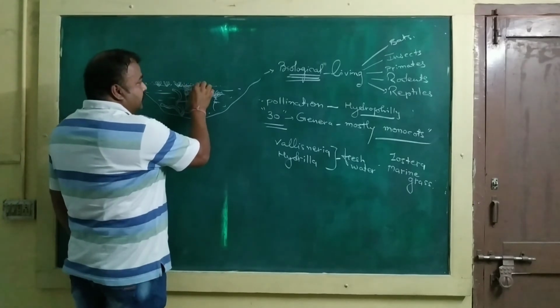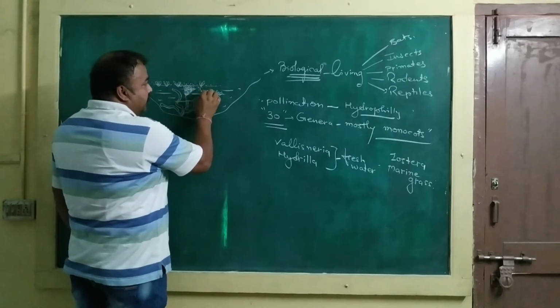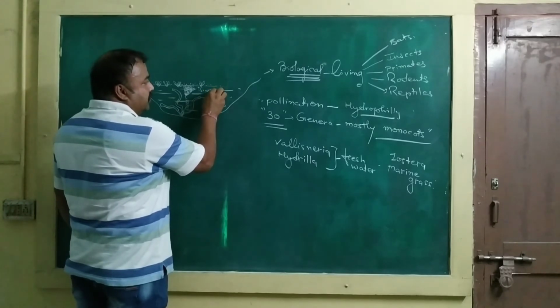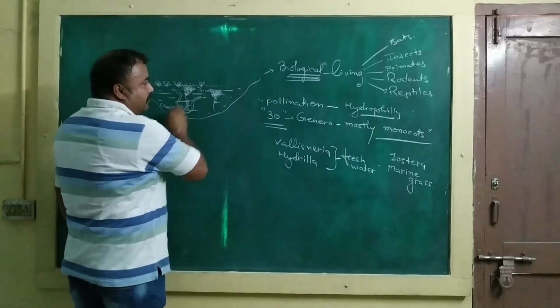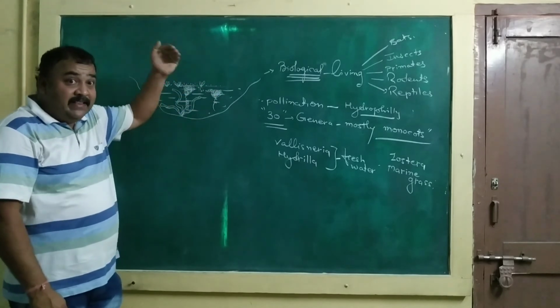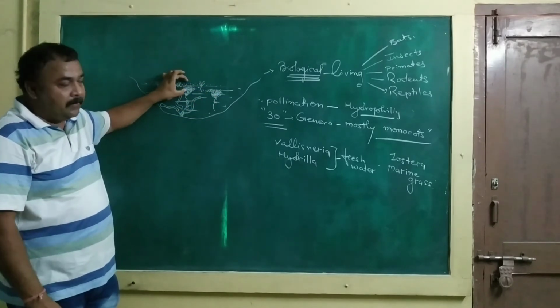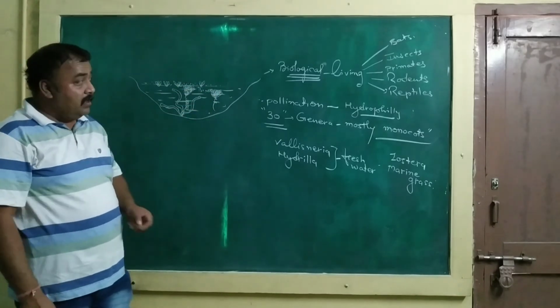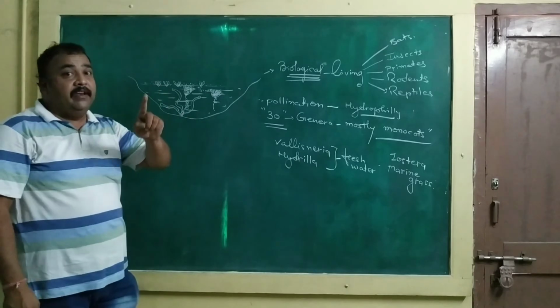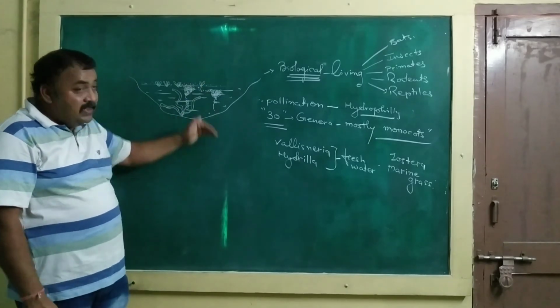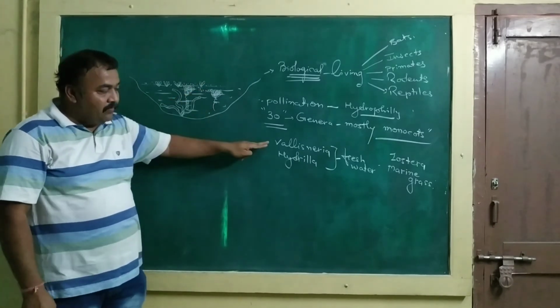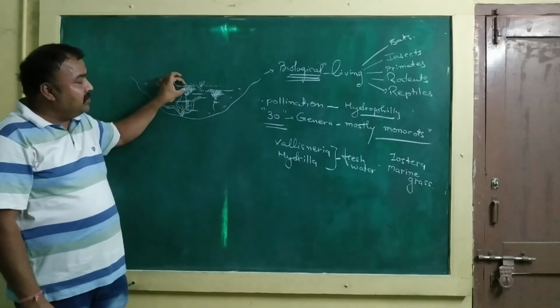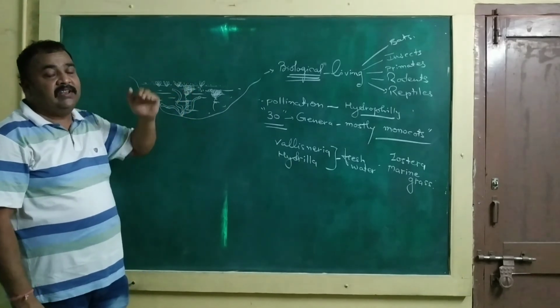The pollens are released in the water, and by passive currents of the water, the pollens become established onto the stigma inside the flower, not on the surface of the water, inside the water, and pollination is achieved. That means in Zostera, pollination is achieved inside water, whereas in Vallisneria, pollination is achieved at the water surface.